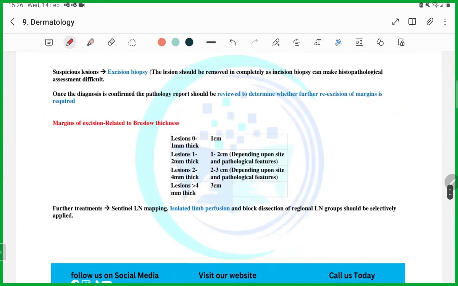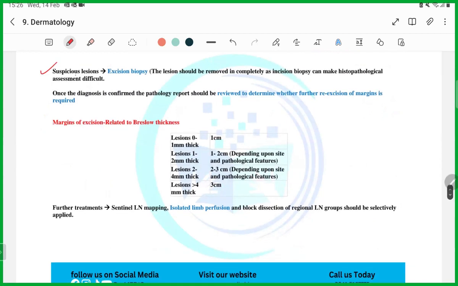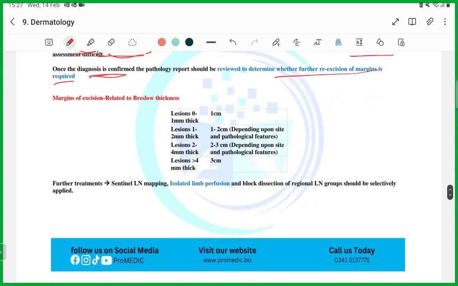Okay. So if it is a lesion that you are suspecting to be melanoma, you have to do an excision biopsy and histopathology. Once it is confirmed that it is melanoma, then you have to determine where the spread is, up to what extent. So you have to further examine and re-excise the margin as required. Now, how are you going to determine how much excision you will be doing?